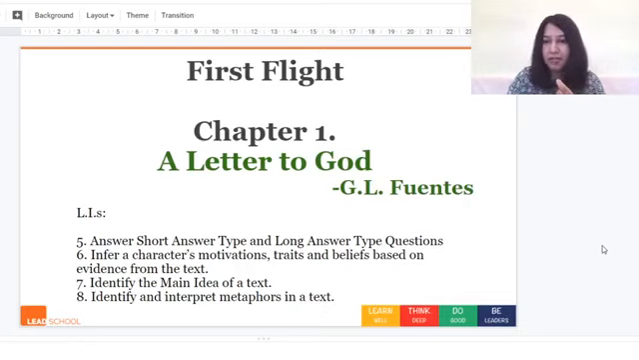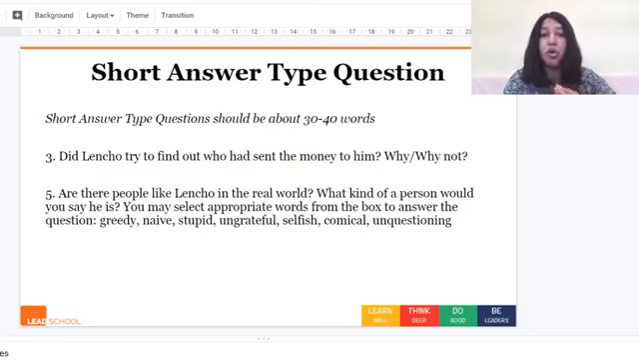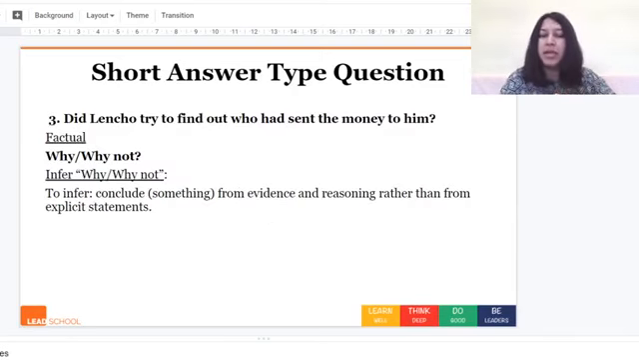So today we have a longer class. We'll be doing multiple LIs. So let's start. If we look at your homework, thinking about the text, there were two questions from there which I have picked here so that we can look at the answers together. The first one is, did Lencho try to find out who had sent money to him? Why not? Okay, so if you look at this question, there are two parts to this question.